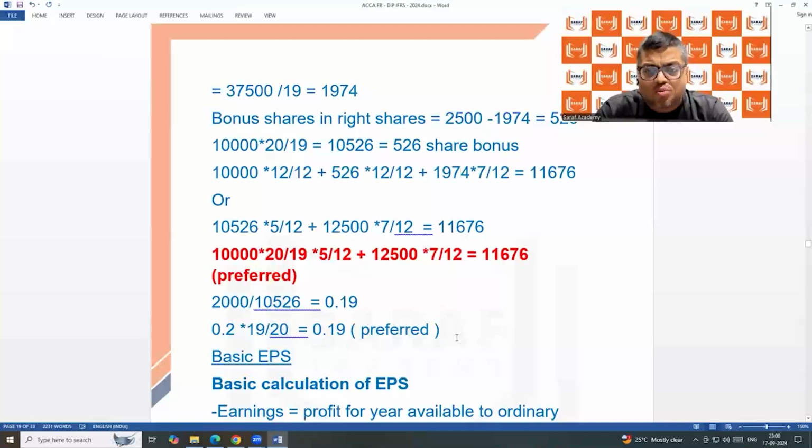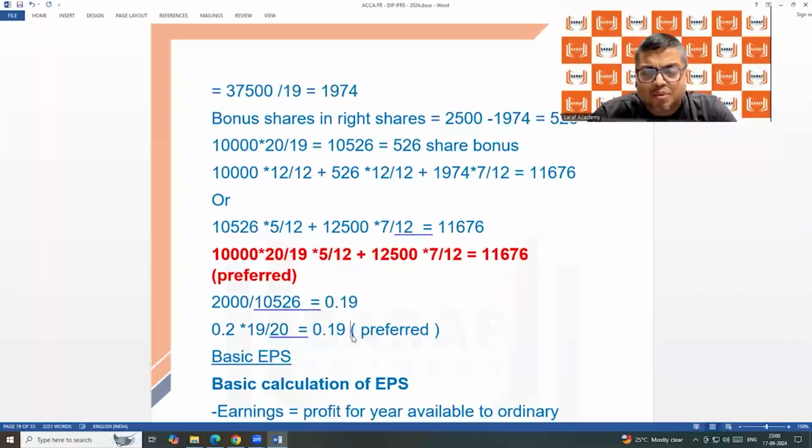ACCA FR exam has so many multiple choice questions. No need to show anyone, just quietly find the answer. ACCA Diploma IFRS exam, you have to show the calculation the way you like: columns, figures, number of shares, fractions. CIMA exam, they will generally give you calculation, you need to explain EPS and all that, which is more like explanation. Maybe some calculation is involved, but less.